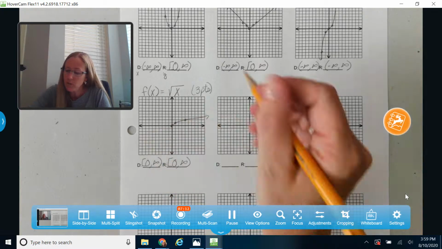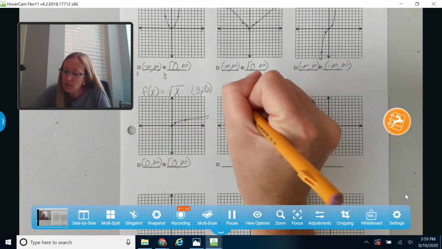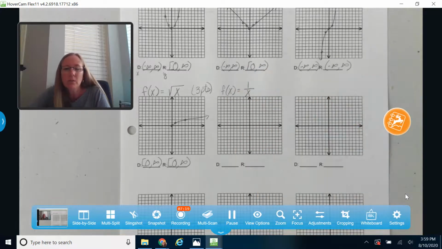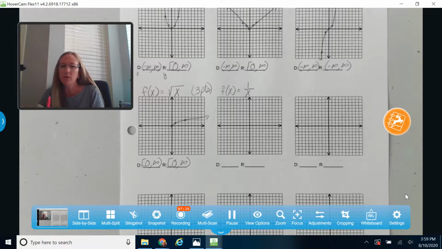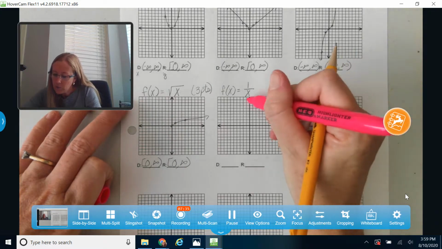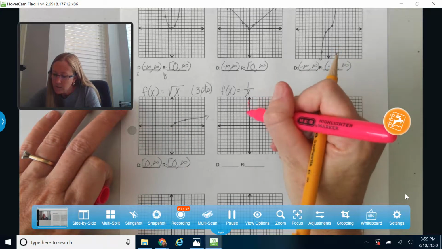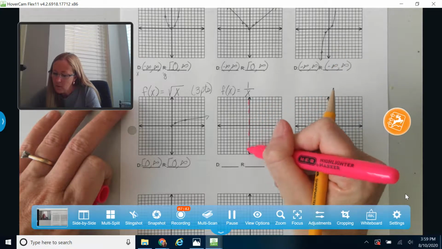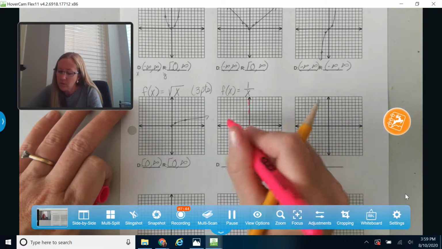Okay, my last parent function that I want to spend some time on just a little bit right now is going to be my rational graph, which looks a little bit like that. I'm not going to spend a lot of time on that right now. We're going to come back to that in a couple of weeks and spend some more time on it. But this rational graph has some issues as well. And those issues include when we are talking about having 0 in a denominator. We can't have 0 in a denominator, and so what that does is it gives us a vertical asymptote right here on the y-axis, or where x is equal to 0.